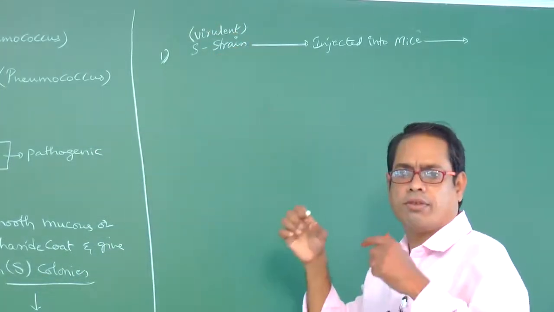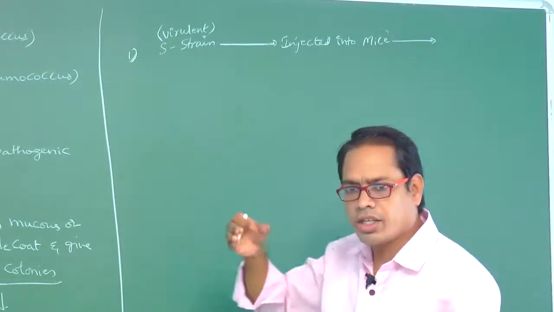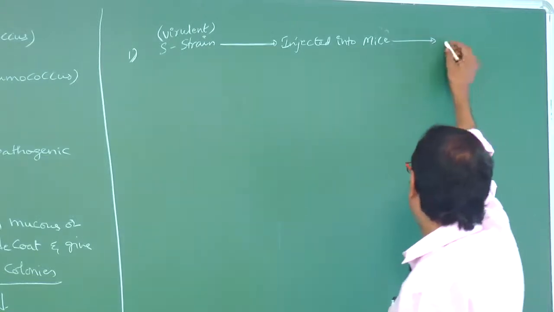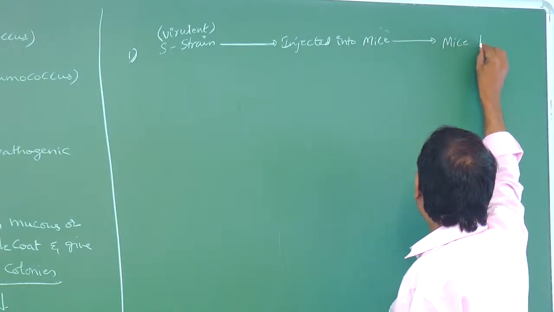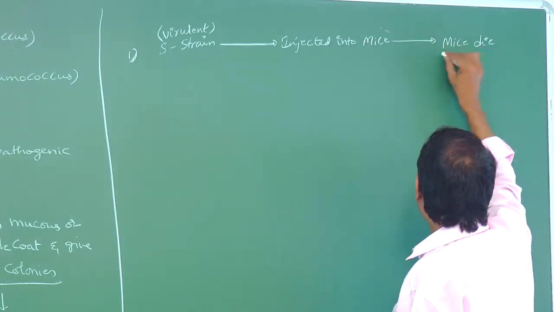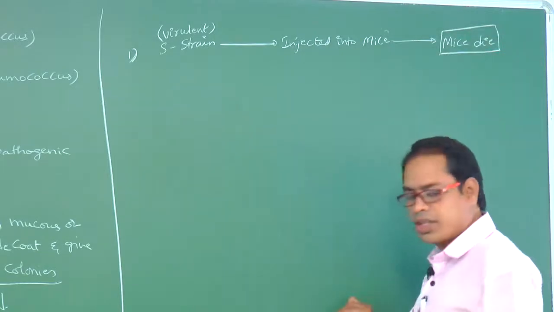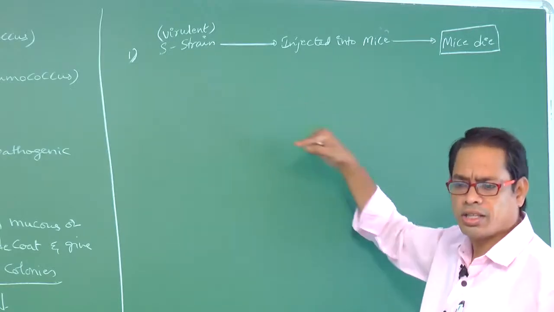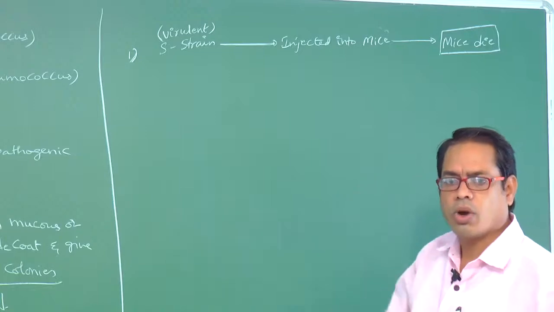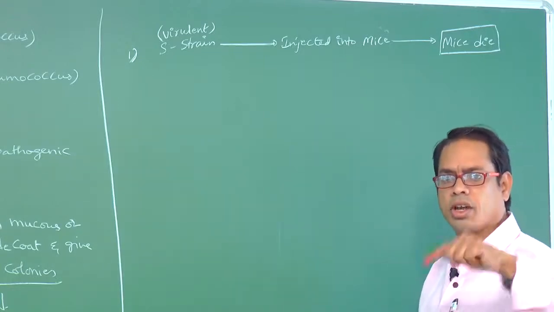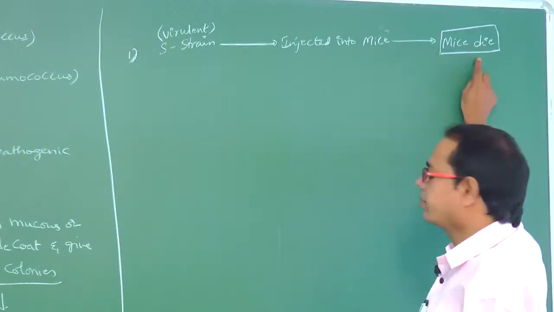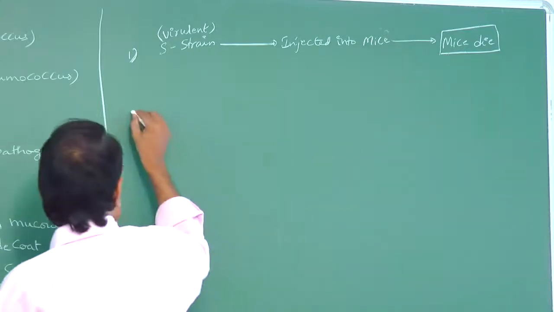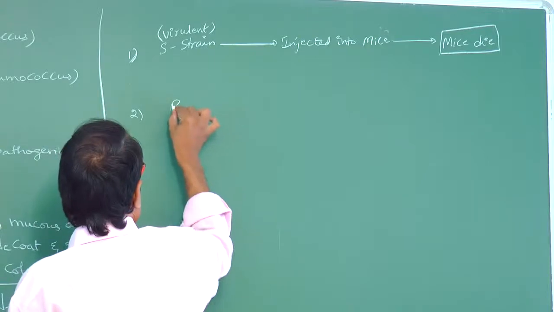So if this S strain or virulent strain injected into mice means the mice die due to a disease called pneumonia. So when S strain colonies are injected into the mice, so what happens? For that mice, pneumonia is caused, and later on the mice were dead due to a disease called pneumonia, isn't it? Right.